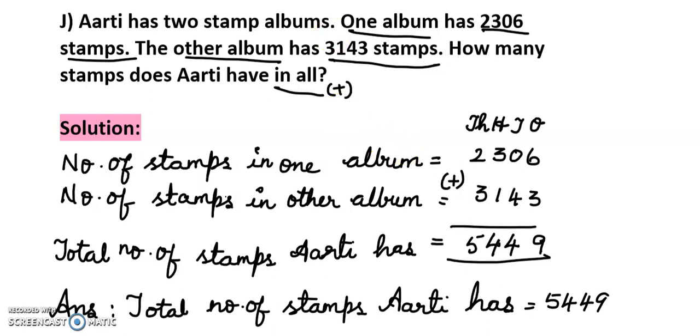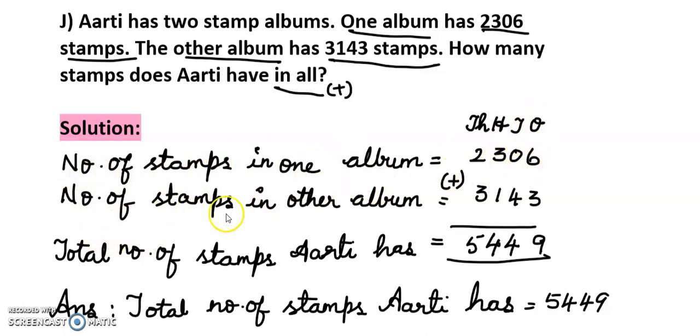5,449. So in one album she has 2,306 stamps, and in the other album she has 3,143 stamps. So how many stamps does Aarti have in all means we have to add. So how will you write the steps? First, number of stamps in one album equals 2,306.